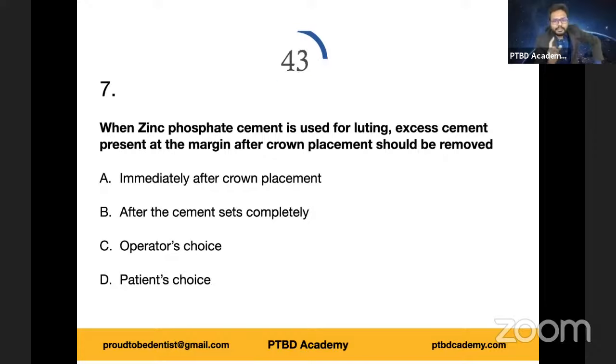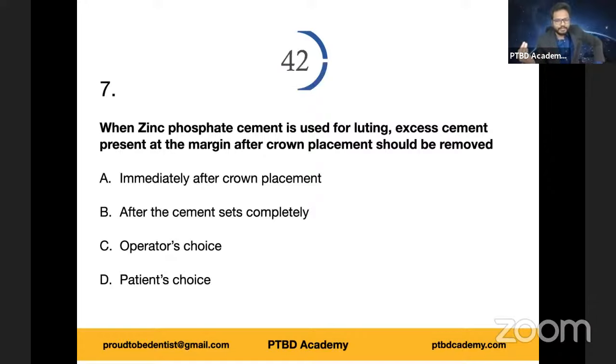So remember, I mentioned it as zinc phosphate, right? So depending upon the cement, the options vary. I'm giving you the hint. Since it's a zinc phosphate cement, when should you remove excess cement? Immediately. Monica seems to be very smart. She has chosen option A and B. However, unfortunately, this question has only one right answer. It's not a multiple right answer question. But well tried, Monica.